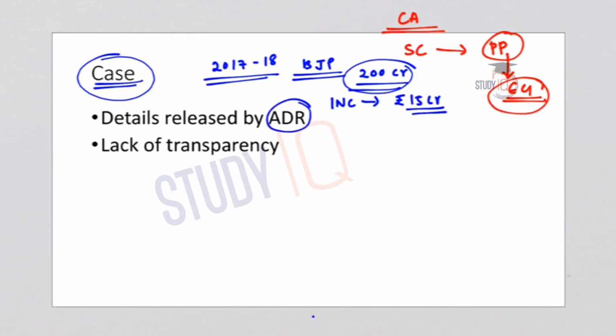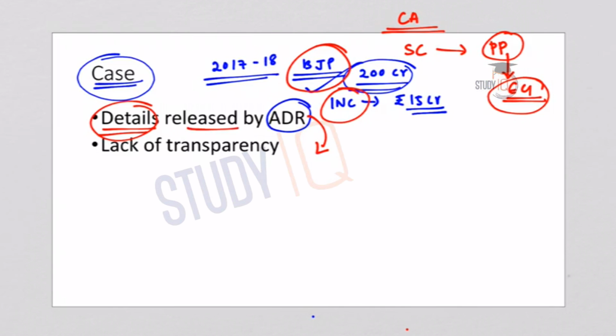The ADR, the Association for Democratic Reforms, had recently made this statement about the donations received by the INC and BJP, and this was based on an analysis of the parties' tax returns and contribution statements submitted to the Election Commission. And according to the details released by the ADR, no other national party declared any contributions through electoral bonds.